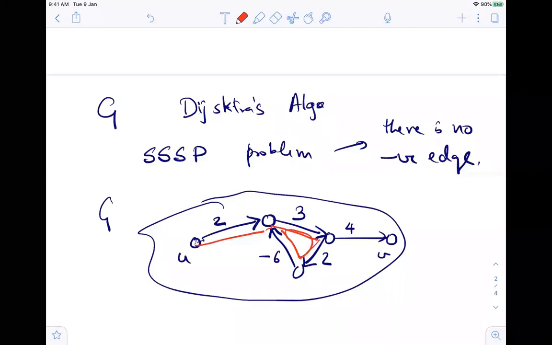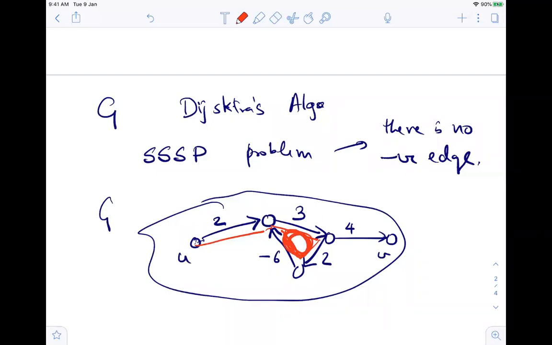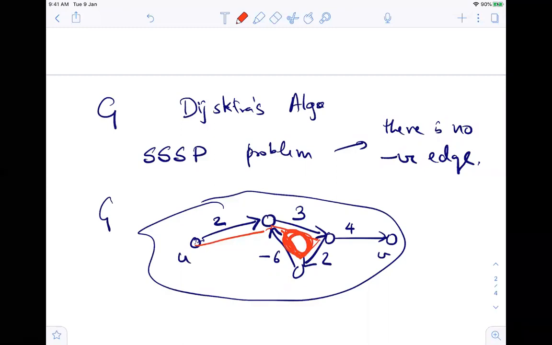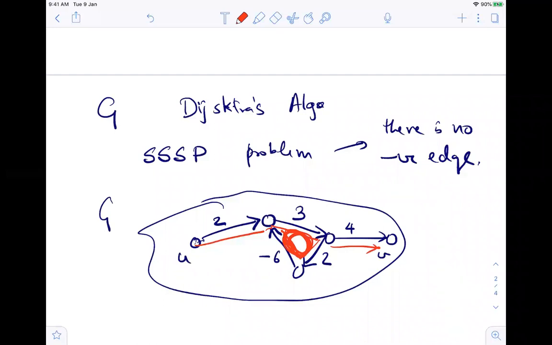So if I keep on moving on this cycle for t times, my total length of the path will start going down to minus t, right? I can run it as many times as I want, and then I move to here. So I can produce a path from U to V of arbitrarily small length, right?